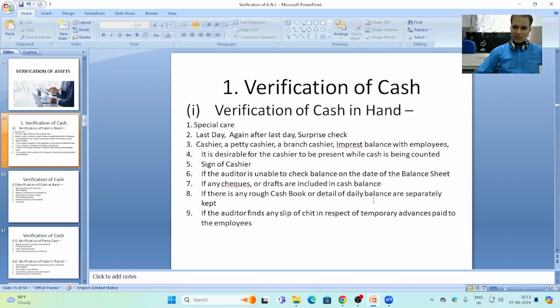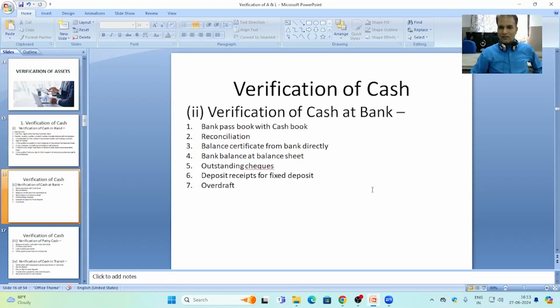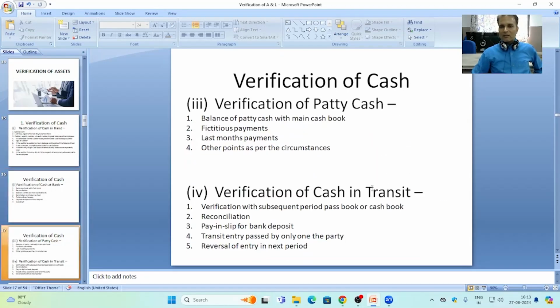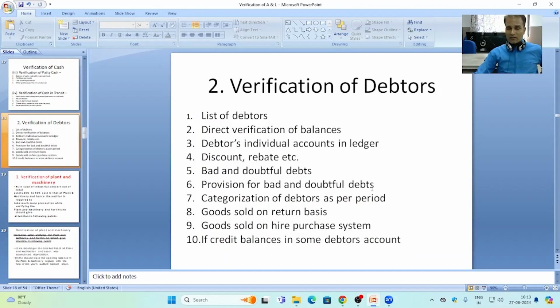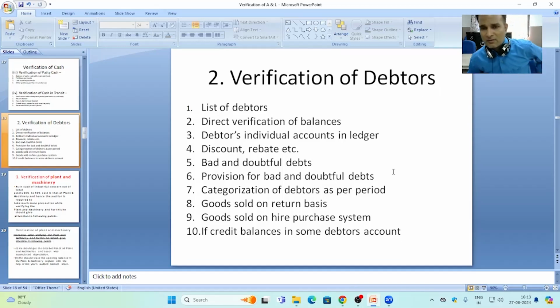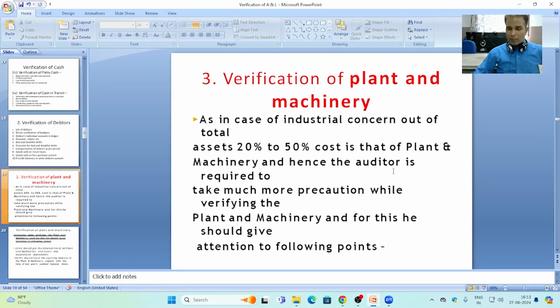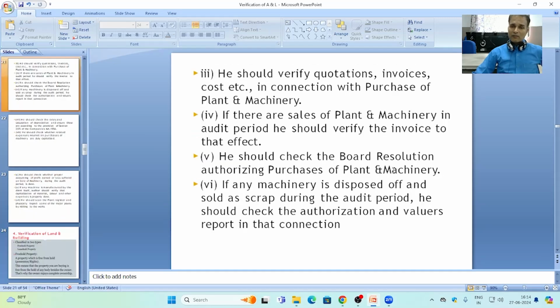In case of assets, first we discuss the verification of cash in hand, then cash at bank, then petty cash, then cash in transit. After that, we have discussed the verification of debtors, then plant and machinery.